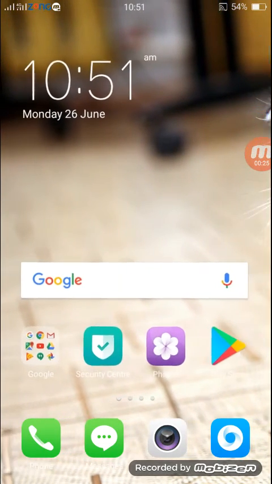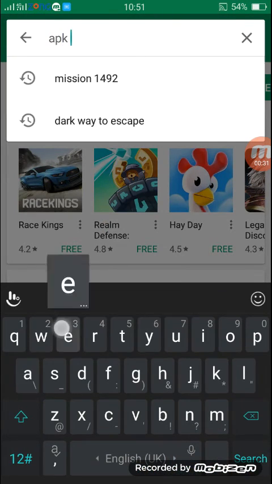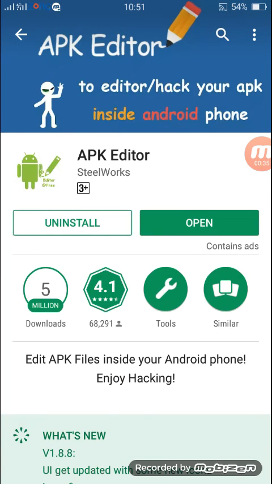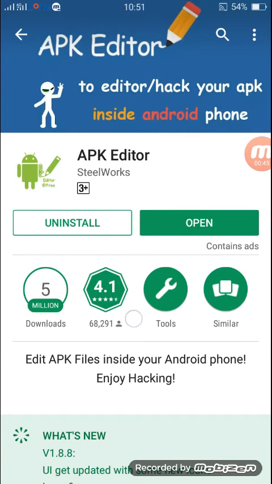First of all, you need to go to Play Store. You need to download one app, that is Epic Editor. Okay, here it is. I have already downloaded it. So search Epic Editor and you need to download this app. There are many editors, but this is the one I use. It's perfect. So open it.